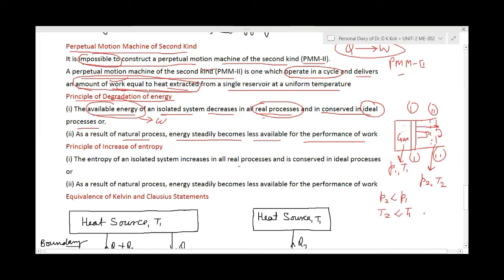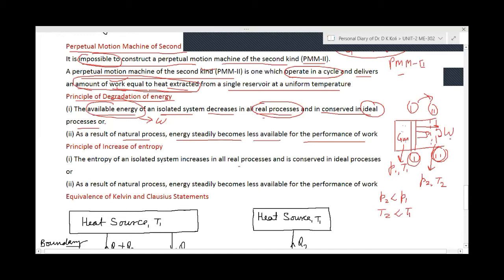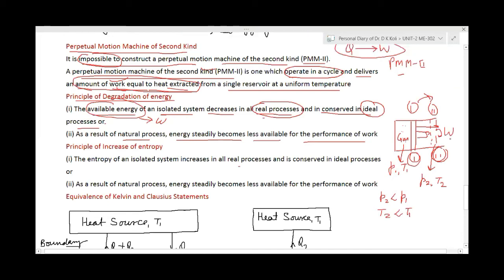Getting my point? So what is happening from 1 to 2? What changes are occurring? It means the energy level which was at point 1 has been reduced at point 2. Some energy has been converted into work. Are you getting it? The available energy of the system decreases because it is passing through some process.